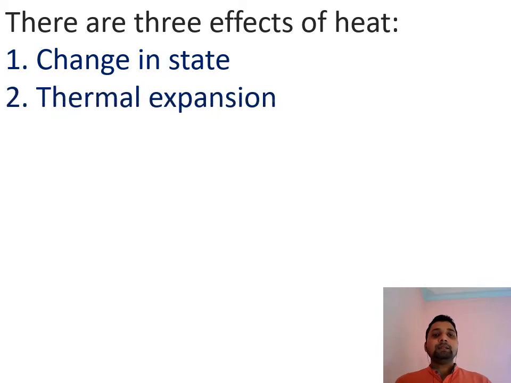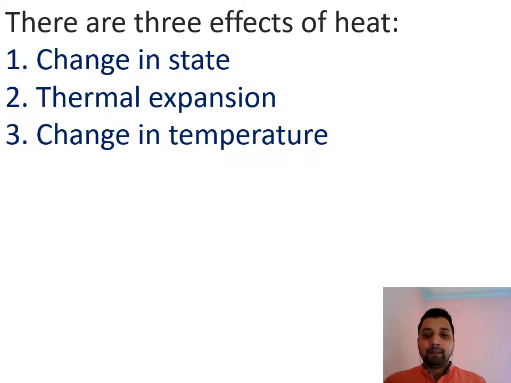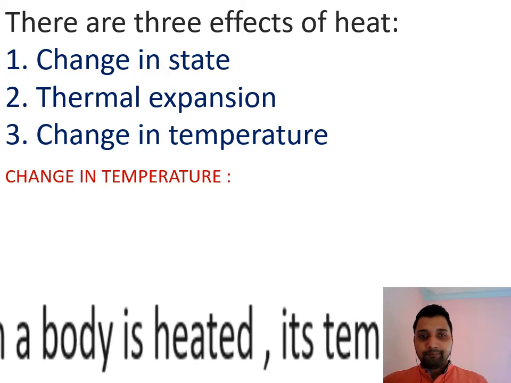Second is thermal expansion. Expansion means when an object increases in size. Thermal means due to heat. When any object changes size due to heat, that is called thermal expansion. That is also one of the effects of heat. Third one, change in temperature. With the increase in heat, the temperature of the body increases. With the decrease in heat, the temperature of the body decreases. Let us first discuss how the evolution or absorption of heat can change the temperature. It will come under the change in temperature part.